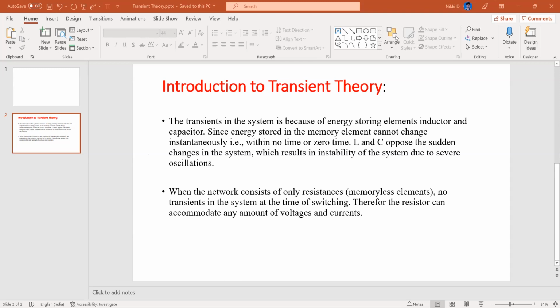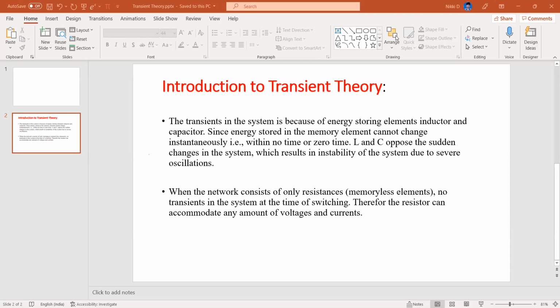Because of those sudden changes in voltages or energy, definitely there might be some changes in the circuit elements also. Some elements can receive whatever the transient is, however big the change is, but some elements cannot, because they are energy storing elements like L and C. So if there is L and C in your circuit, definitely they will oppose the sudden changes in the system.